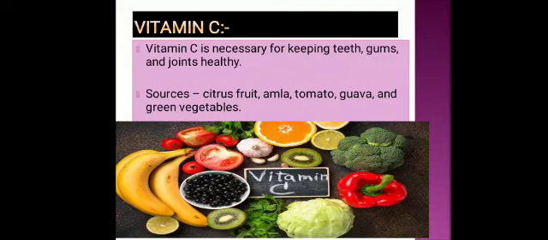Sources: all citrus fruits like oranges, limes, lemon, amla, tomato, guava, and green vegetables contain vitamin C. If you consume green vegetables regularly in your meals, you will get all four vitamins: vitamin A, B1, B12 and C.